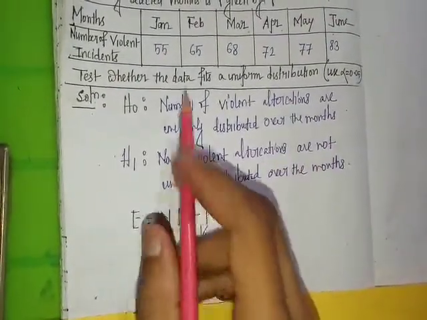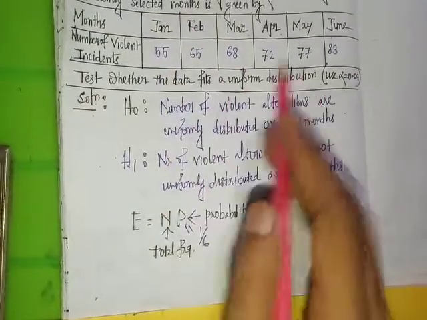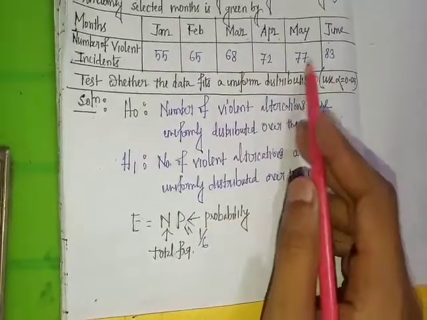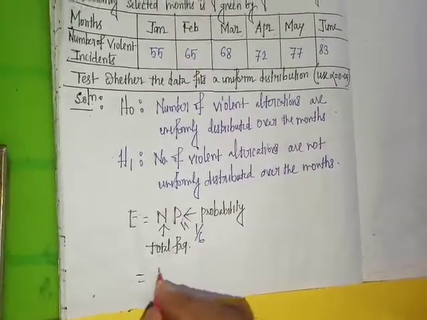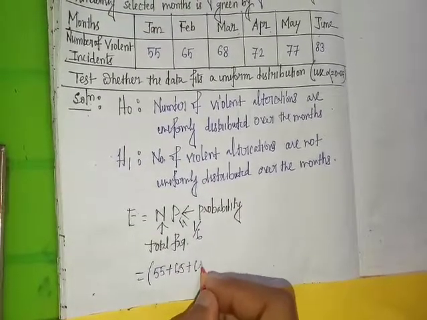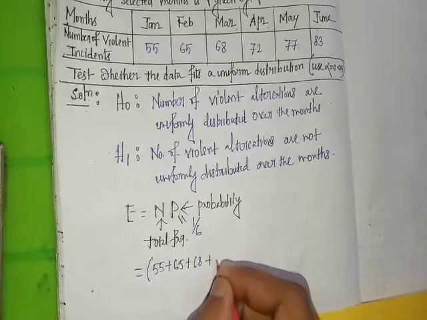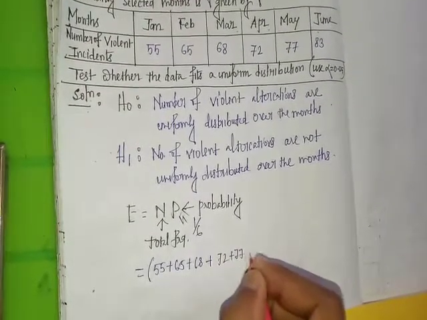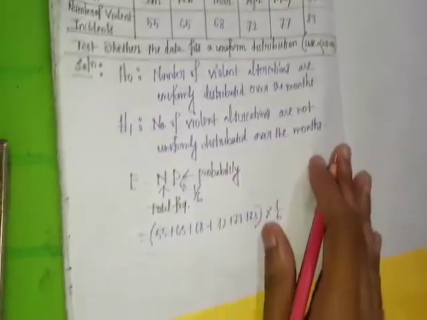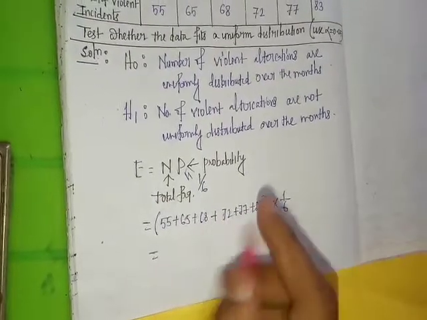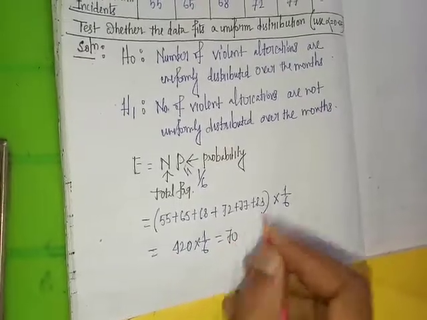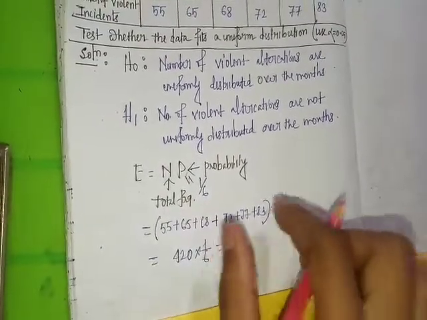N means total frequency, which is the summation of observed frequencies. So 55 plus 65 plus 68 plus 72 plus 77 plus 83, into 1 by 6. After calculation this is 420. 420 into 1 by 6 is 70. So expected frequency equal to 70.